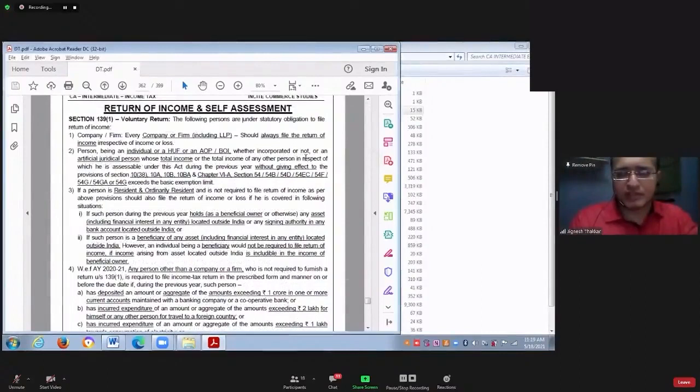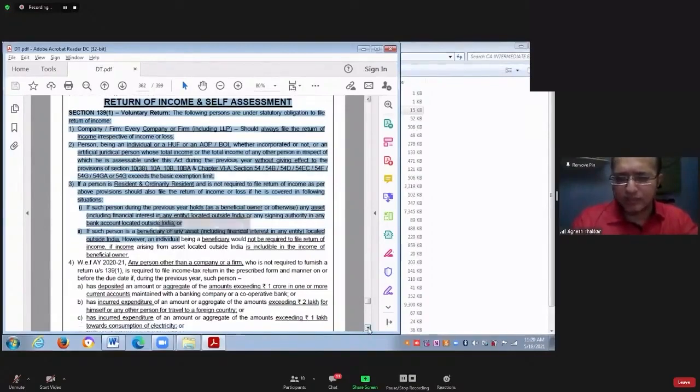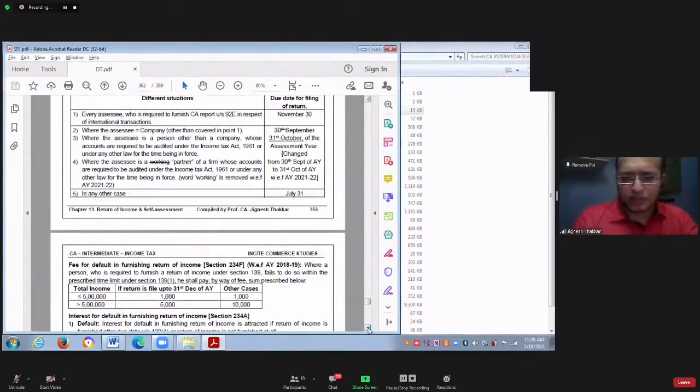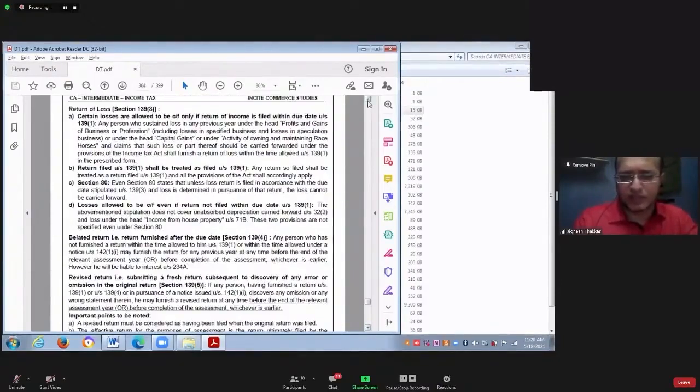This chapter which we are discussing, generally questions are not asked from it, but whenever there is an amendment, they ask the question from this chapter. The average weightage of this chapter in the examination is only 2.5 marks. Question will be asked only if there is an amendment. I will teach you the entire chapter, but I will give you some important points. You have to refer only those points the day before the examination. Everything you need not read before the examination date.